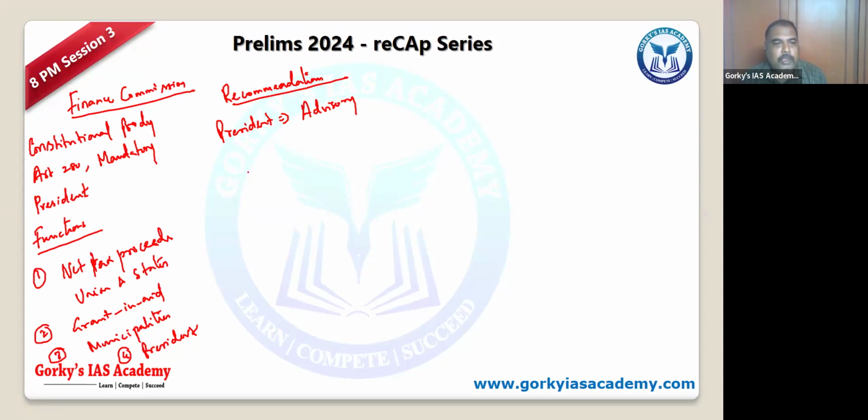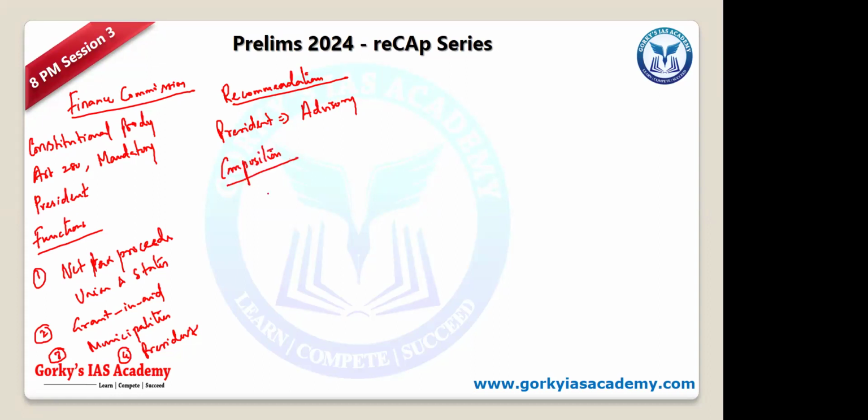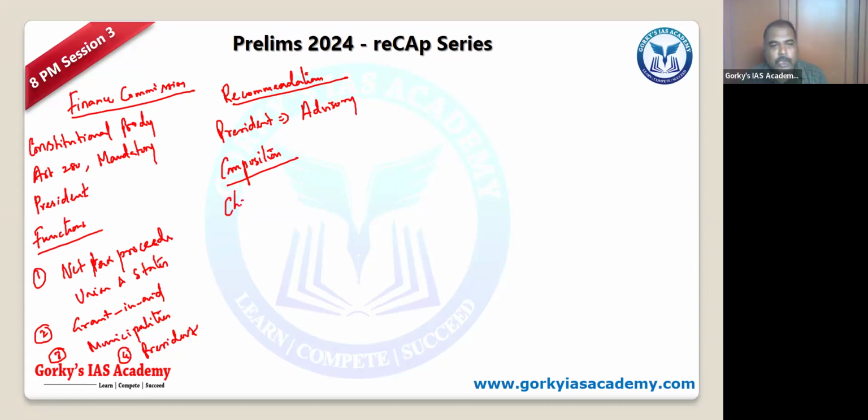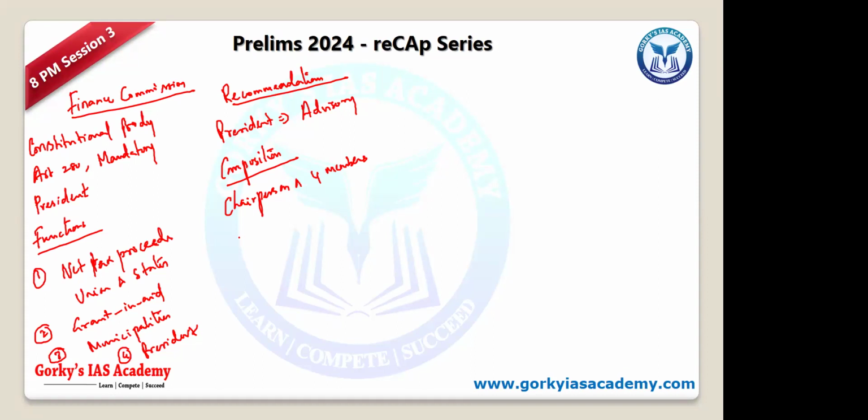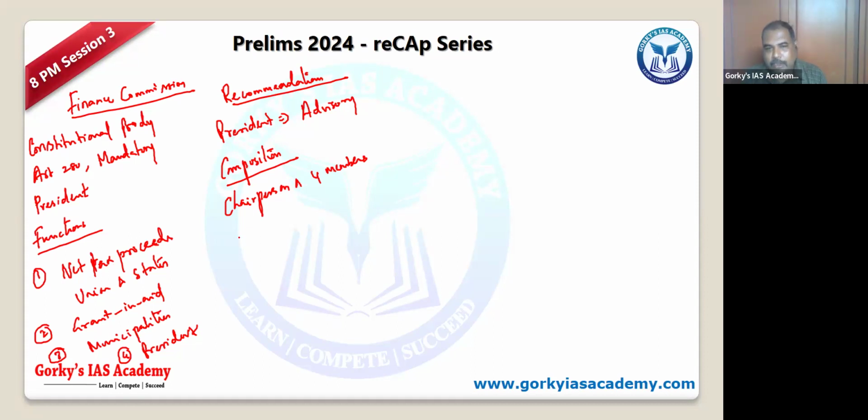How about the composition of the commission? There are 5 members: a chairperson and 4 members, so totally 5. Who should be the chairperson? What is the qualification? Does the Constitution of India provide qualifications for the members of the Finance Commission? No, sir. The Finance Commission Act, the Act of Parliament, provides it.